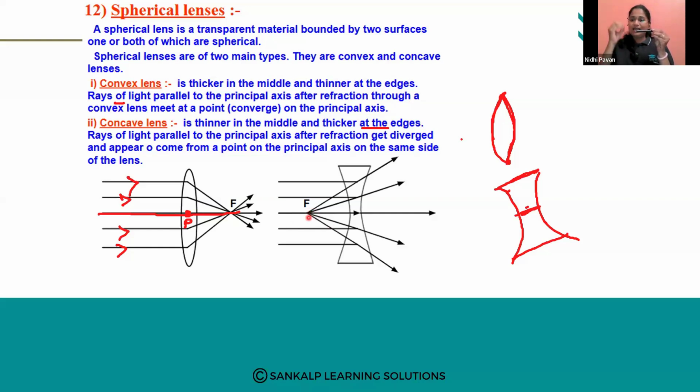That is why these are diverging lenses. But here, all the rays are coming and meeting at a point. These are converging at a point. So these are called converging lenses. Convex lens, converging lens; concave lens, diverging lens.